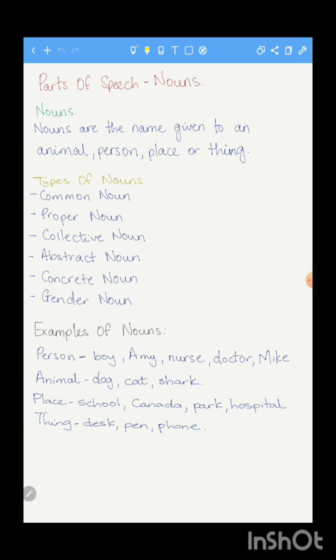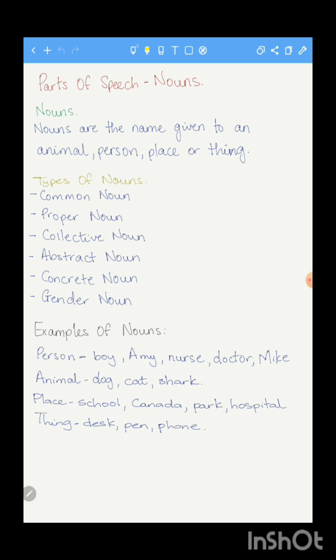Alright, Tobago. So, and we also have nouns for things such as the desk, the pen, the phone, your tablet. So these now are general names or specific names also given for a person, animal, place, or thing.